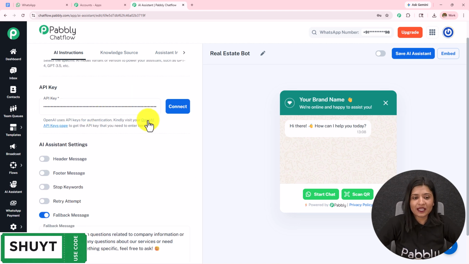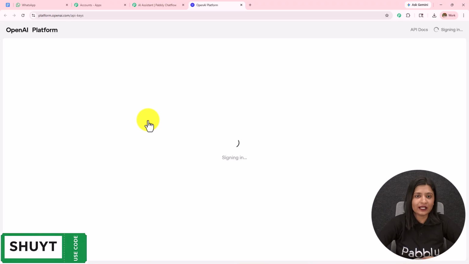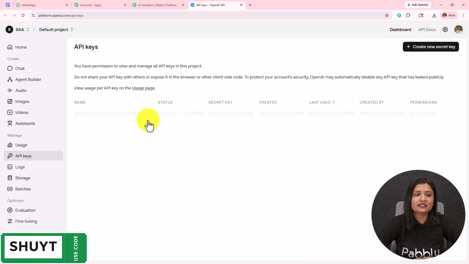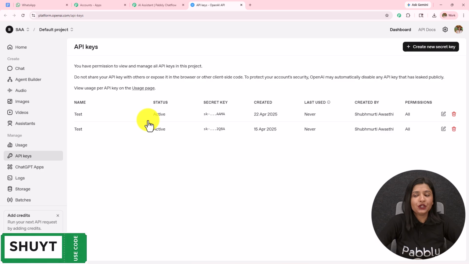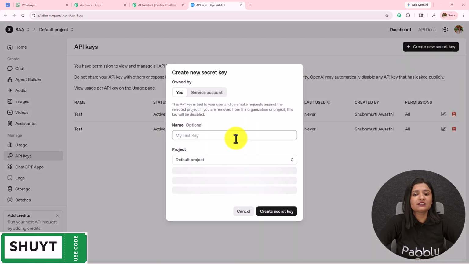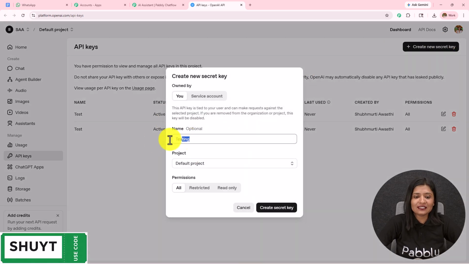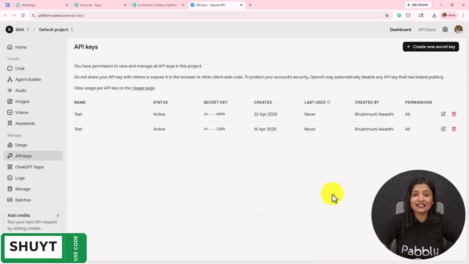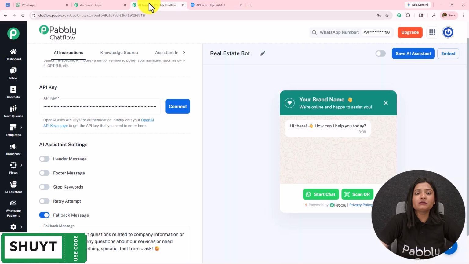Now to enter this API key, you have to open this hyperlink provided in the help desk, and you will land on the API keys page of OpenAI. To create a new token, you simply have to click on this create new secret key. You have to name this key, select the project, and then select the permissions. Click on this create secret key. A new API token will be provided to you, which you have to copy and paste over here.